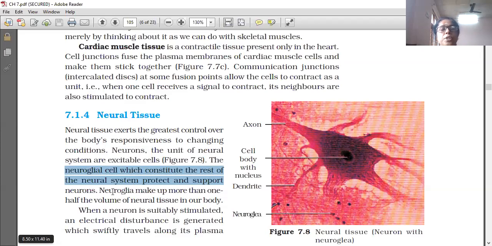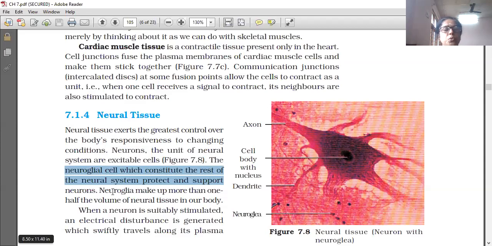So neural tissue exerts the greatest control over the body's responsiveness to changing conditions. Neurons, the unit of the neural system, are excitable cells. The neuroglial cells, which constitute the rest of the neural system, protect and support the neurons. Neuroglia make up more than 1/2 the volume of neural tissues in our body.